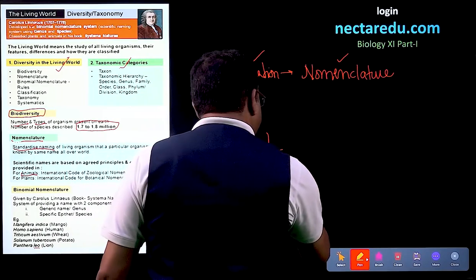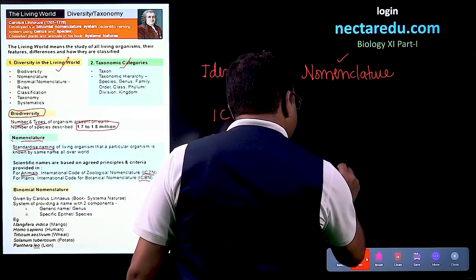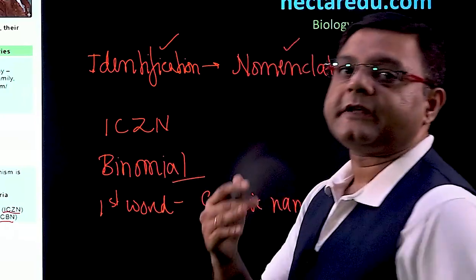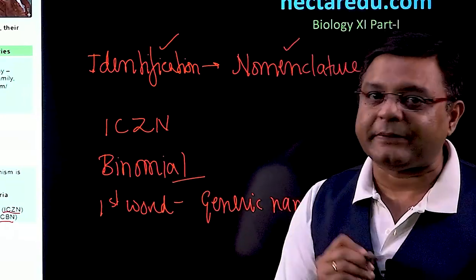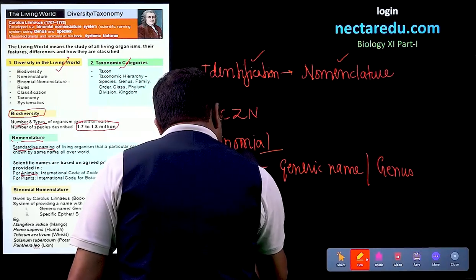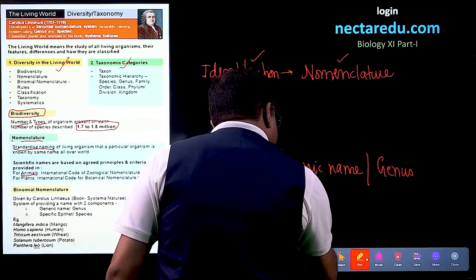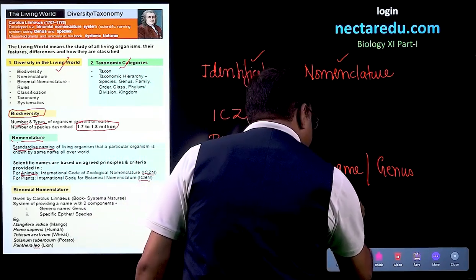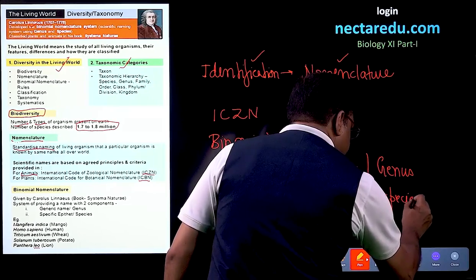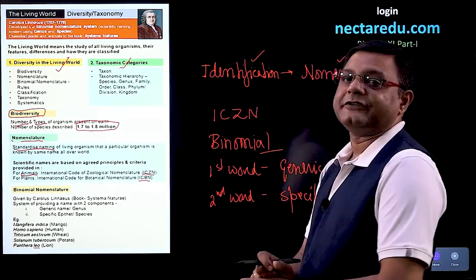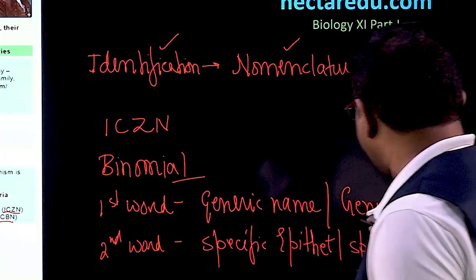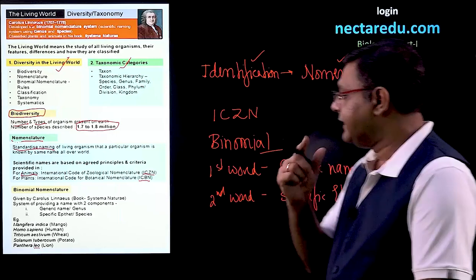So, what will be the first word? The first word will be the generic name. It is also called genus. So, it is the first word. What is the second word? The second word is the specific epithet. It is also called species. So, as per binomial nomenclature, any living organism will have two words. The first will specify the genus and the second will specify the species.